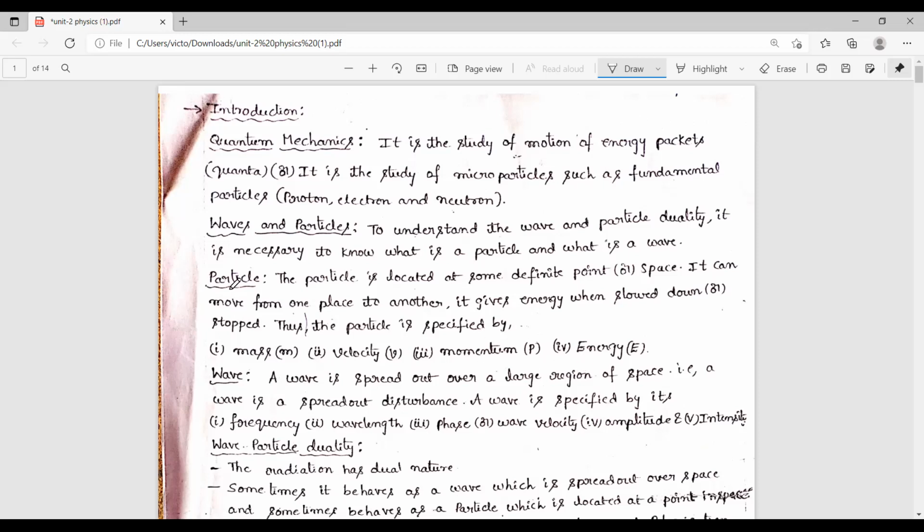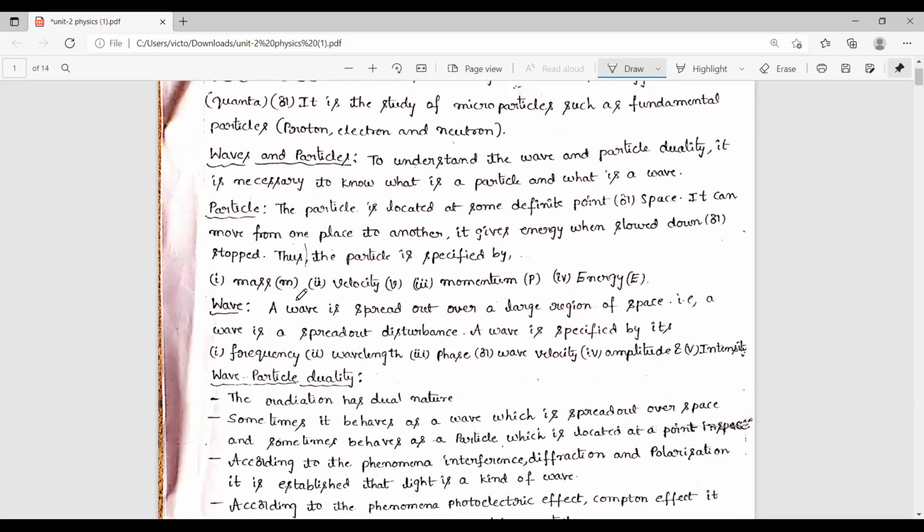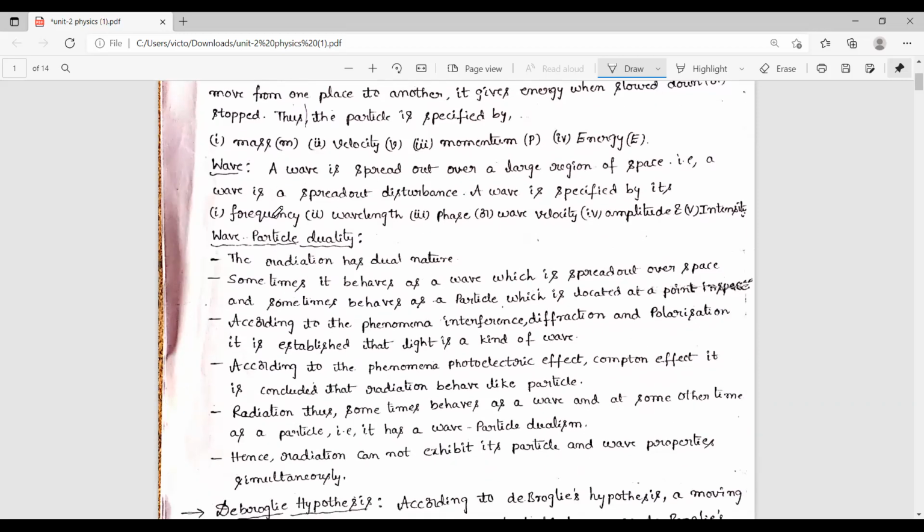So simply, what are the characteristics of a particle? Particles have mass, velocity, force, momentum, energy, like that. So these are the characteristics of the particle. That means particles possess these characteristics.